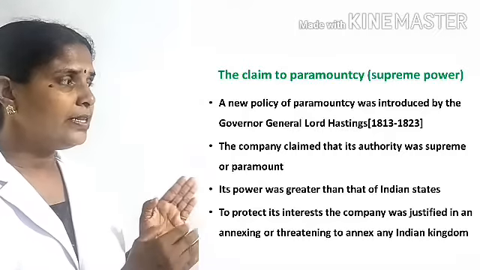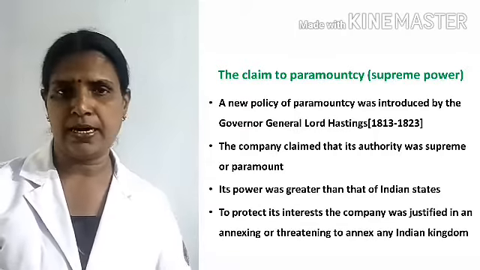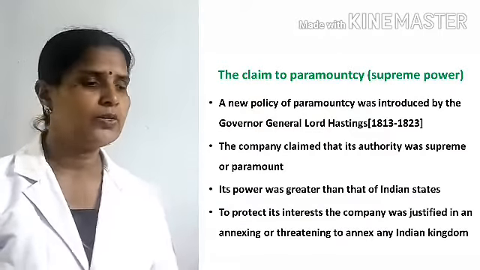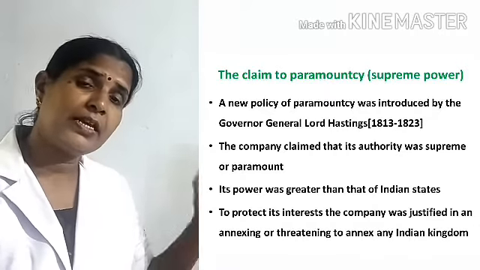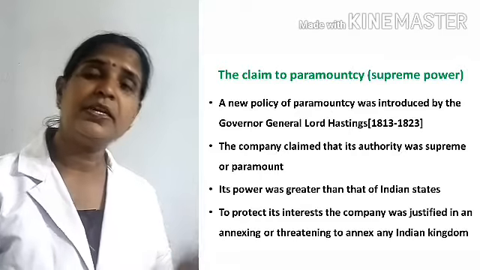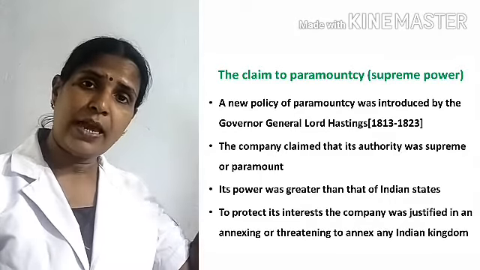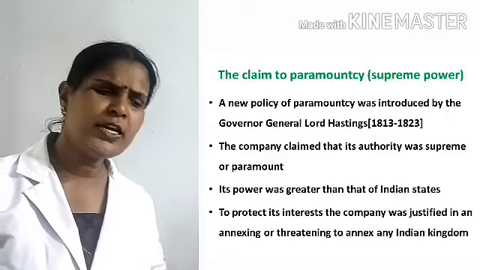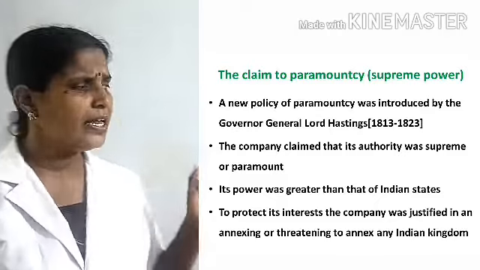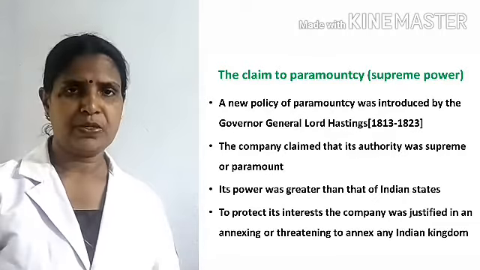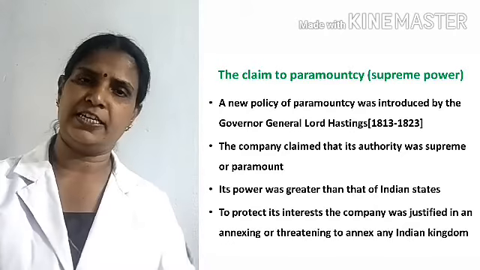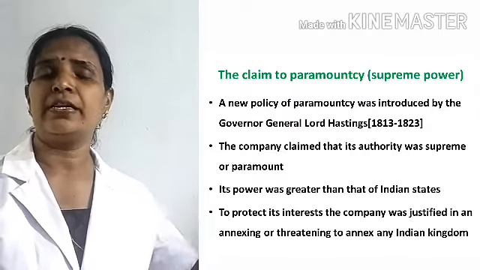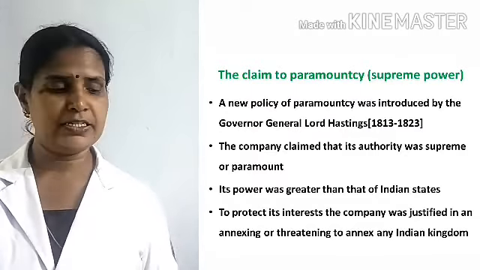Listen, and then the East India Company claimed that its authority was supreme than that of Indian rulers. Okay, their power was greater than that of Indian rulers or Indian emperors. Understood? Then to protect its interest, the East India Company was justified in threatening or annexing any Indian kingdom. Listen, they threatened the Indian rulers and then annexed the Indian kingdom.